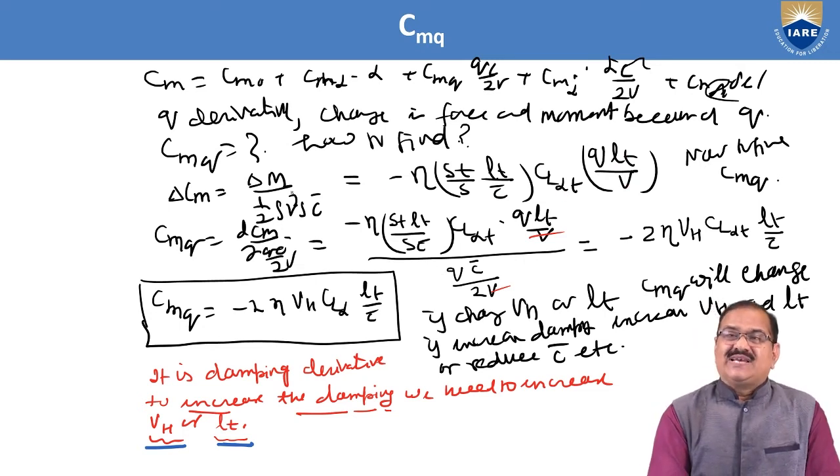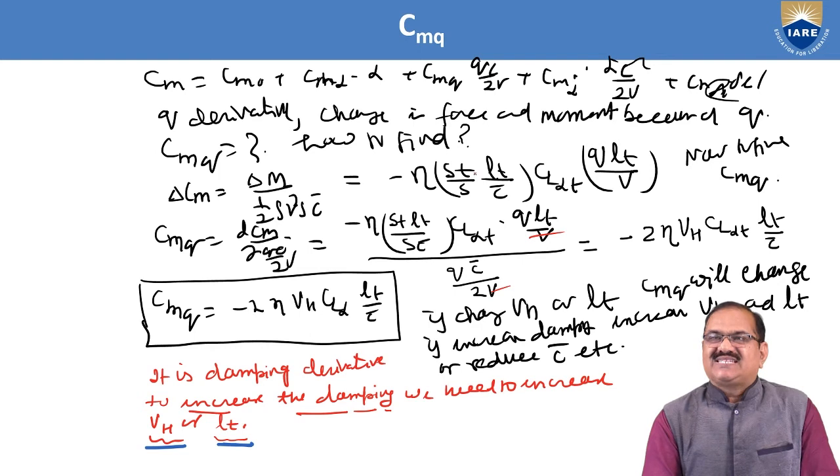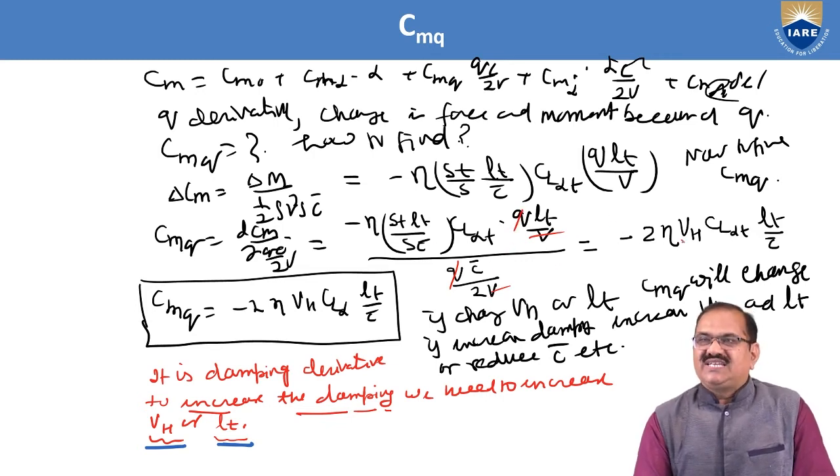Okay. So now CMQ is equal to dCm by d(Qc bar by 2V). So here minus eta S T L T by S C bar, Cl alpha T, Q LT by V, divided by Q C bar by 2V. If you see, this cancels, and you will get minus 2 eta T VH Cl alpha T LT by C bar.